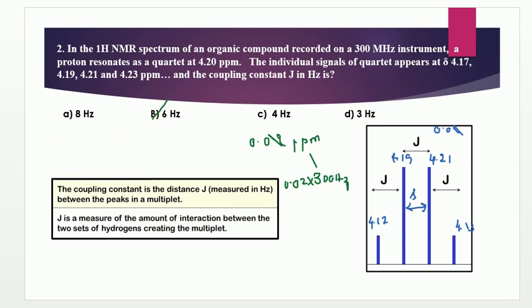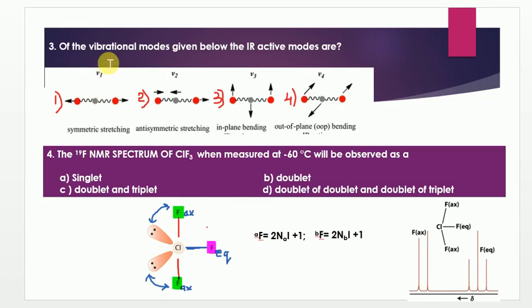Come to the next question: of the vibrational modes given below, the IR active mode is... They have given 4 different options. Here we have to imagine the center atom is carbon, connected to 2 oxygens, as carbon dioxide is a linear molecule. It shows various vibrational modes: this is a symmetric stretching, where the stretching happens equally on either side, this is asymmetric stretching, this is in-plane bending, and this is out-of-plane bending.